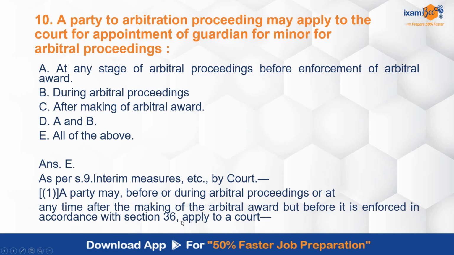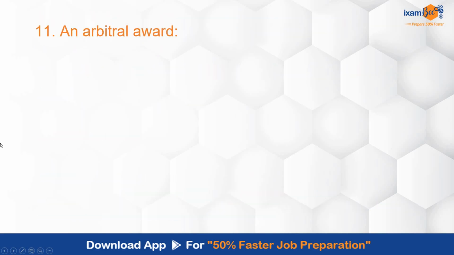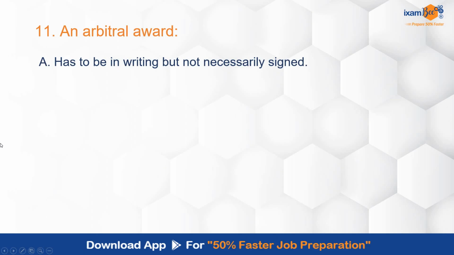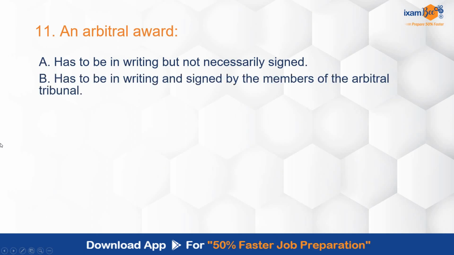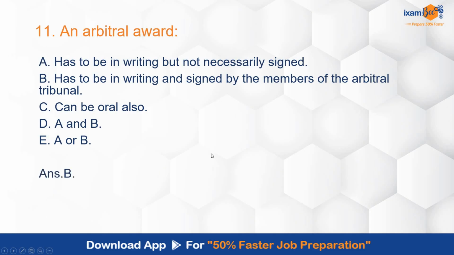And that will take under section 36. The procedure is given for enforcement. An arbitral award has to be in writing but not necessarily signed? Writing and signed by the members of tribunal? Can be oral also? A and B, A or B. Please note down A and B, A or B. There is a difference. So arbitral award, correct answer is B. It has to be in writing and signed by the members of the arbitral tribunal.